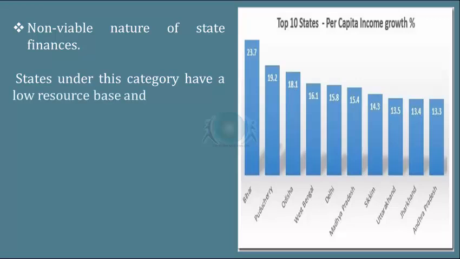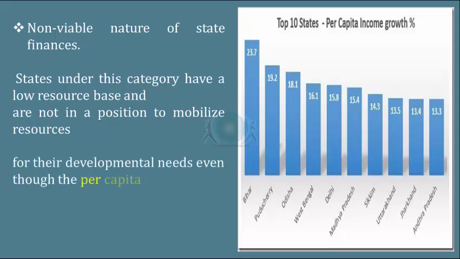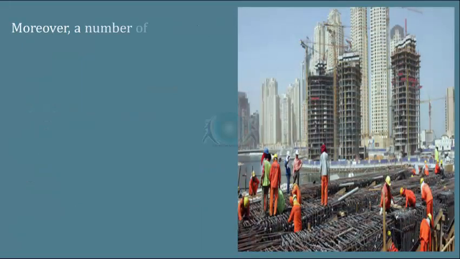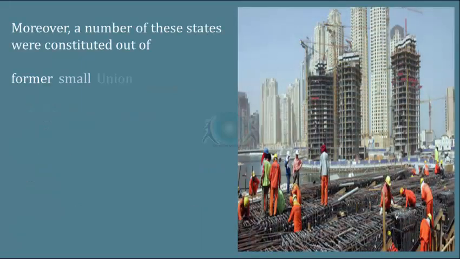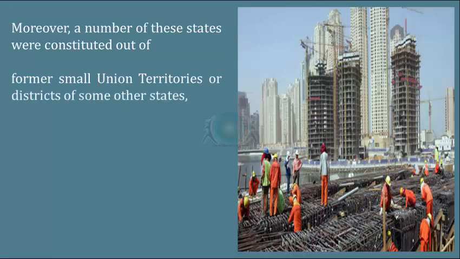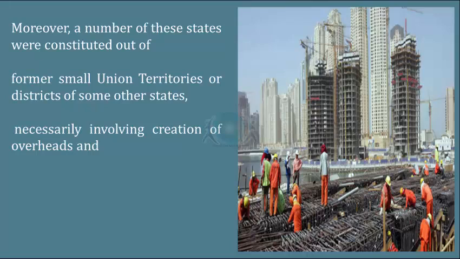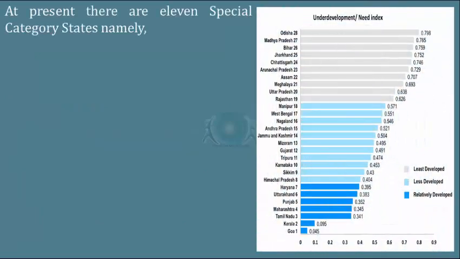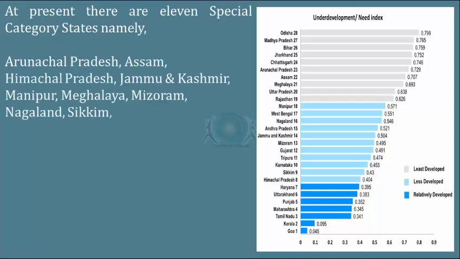States under this category have a low resource base and are not in a position to mobilize resources for their developmental needs, even though the per capita income of some of these states is relatively high. Moreover, a number of these states were constituted out of former small union territories or districts of some other states, necessarily involving creation of overheads and administrative infrastructure that was out of proportion to their resource base. At present, there are 11 special category states, namely Arunachal Pradesh, Assam, Himachal Pradesh, Jammu and Kashmir, Manipur, Meghalaya, Mizoram, Nagaland, Sikkim, Tripura, and Uttarakhand.